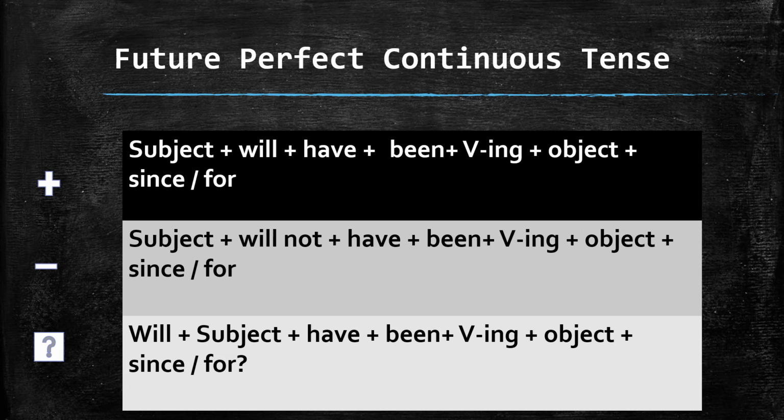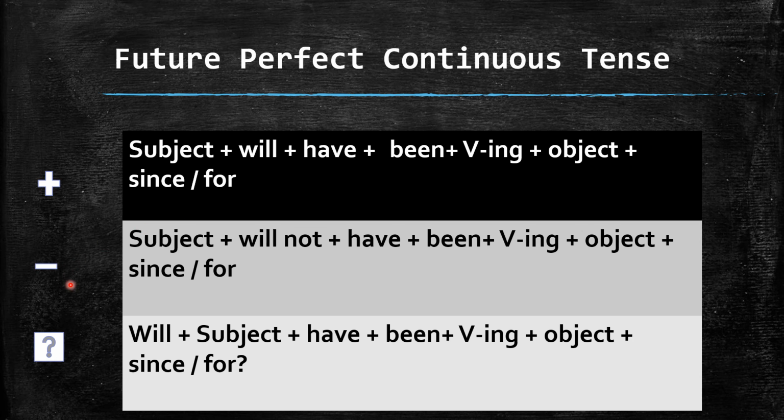Viewers, firstly we will discuss the formation of the future perfect continuous tense in the positive form. Subject plus will have. There have will come. There is no use of has. So the next is been plus verb ing plus object plus since or for. I will repeat it for you. Subject plus will plus have plus been, and then first form of verb ing plus object, and then at the end we all know that since or for will come according to their expression.